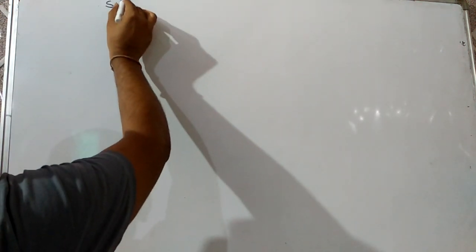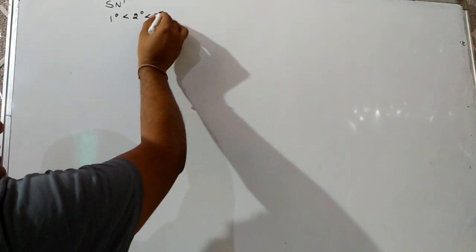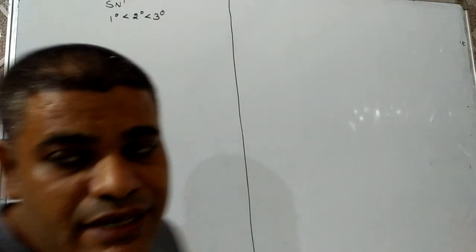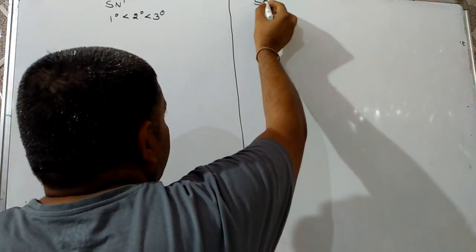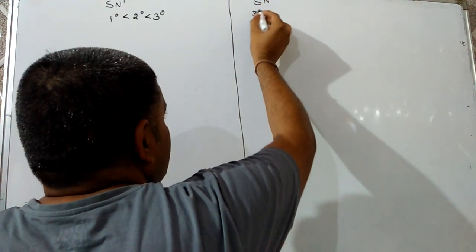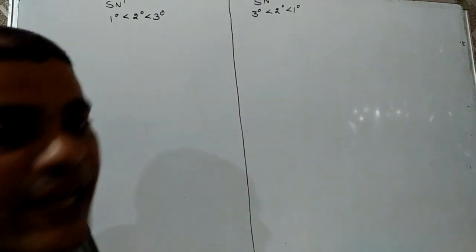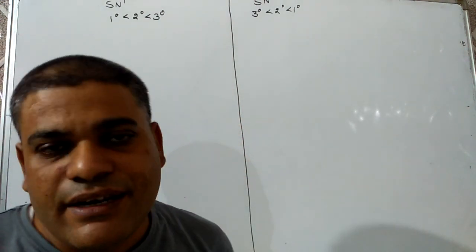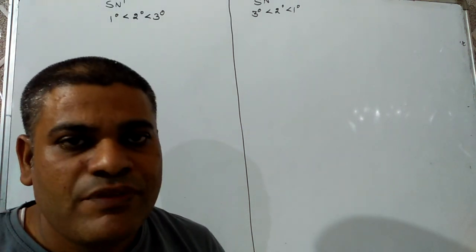For SN1, the reactivity order of haloalkane will be primary, then secondary, then tertiary. But for SN2, the reactivity order will be tertiary, then secondary, then primary. Now, a question might be there, why?